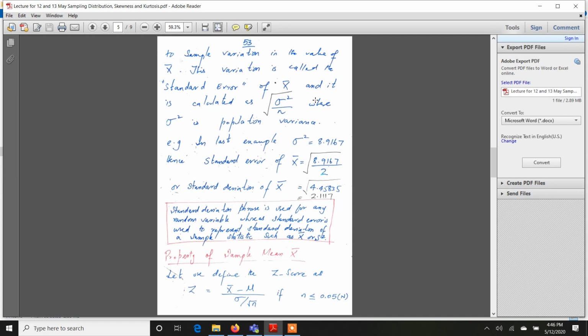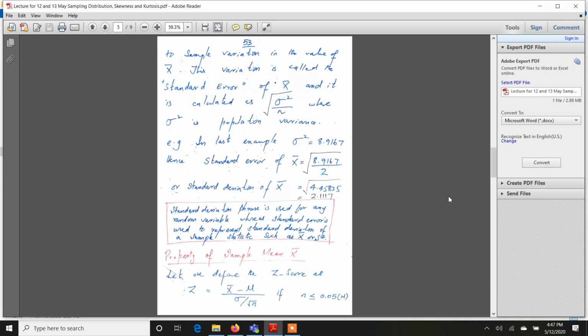So if you calculate the variation, you call it standard deviation. But if you calculate the variation in a statistic, then you call it standard error. That is why we call it standard error of X bar. So one day if someone asks you what is the difference between standard deviation and standard error, you will simply say that variation in any random variable is called standard deviation, whereas variation in a statistic, for example, arithmetic mean, is called standard error. Right?